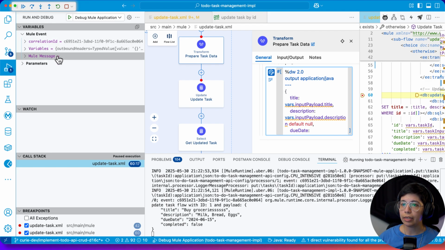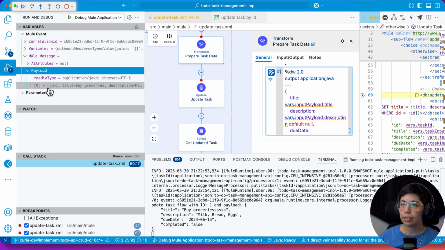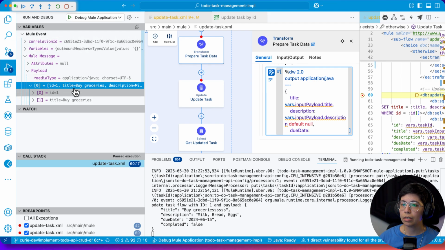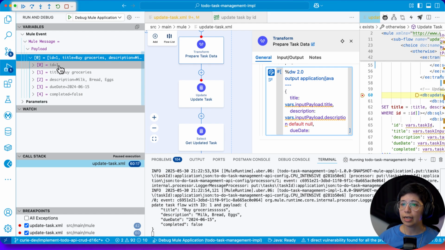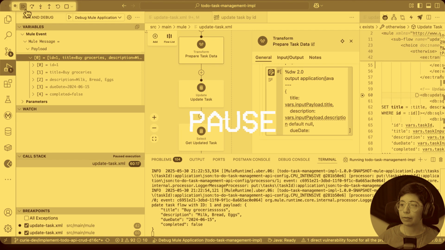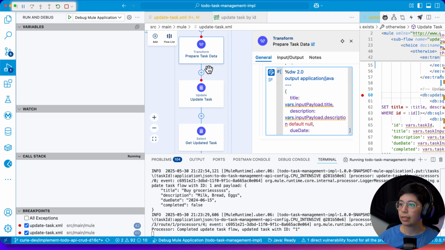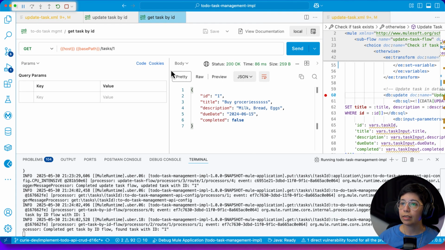So now we're in the update. And this is what we have. ID, title, description, due date, completed. Okay, this looks like it's gonna work, hopefully. But it still says groceries without. So I was looking at the payload instead of looking at the input payload variable that I had created before. That's why I couldn't see the updated thing. But okay, this worked at least. Oh, it actually got updated.